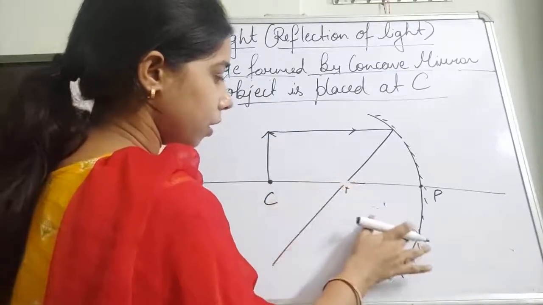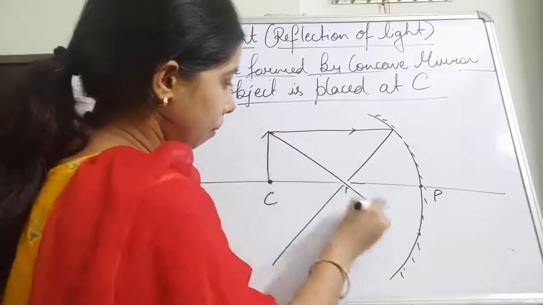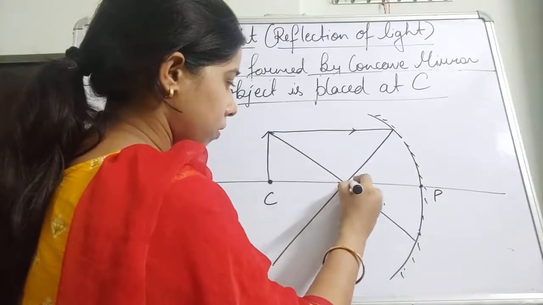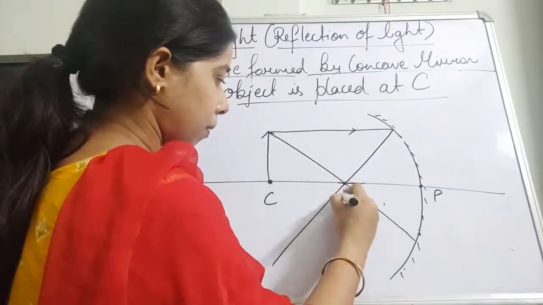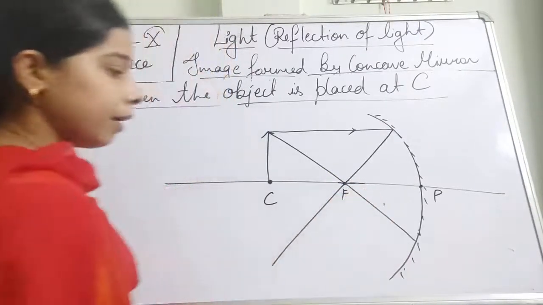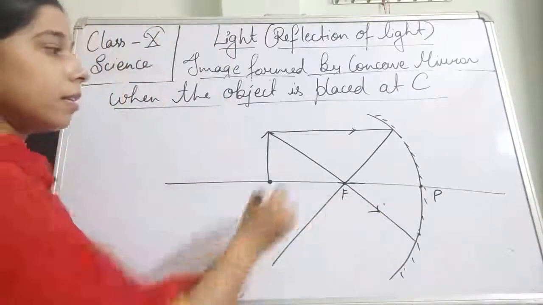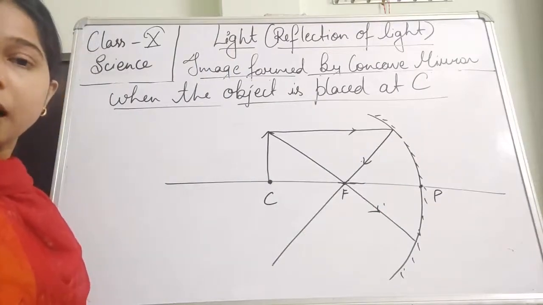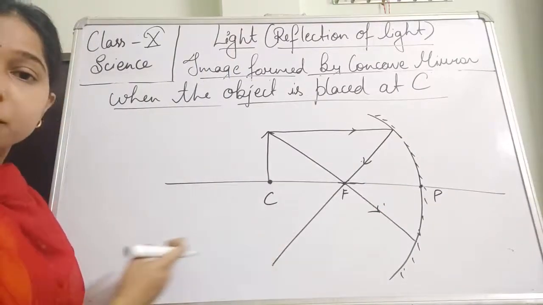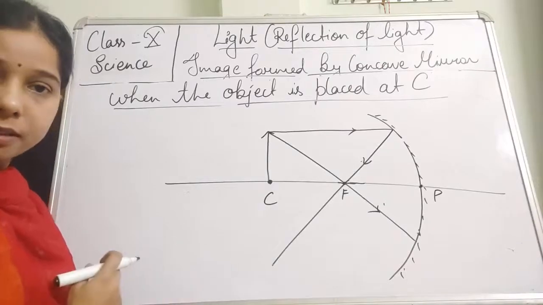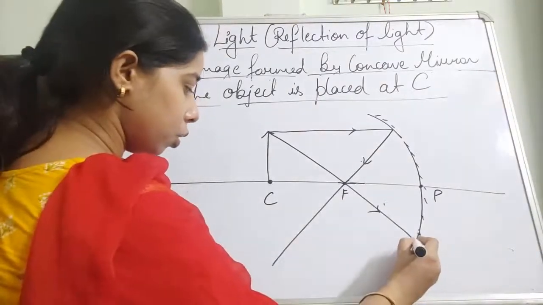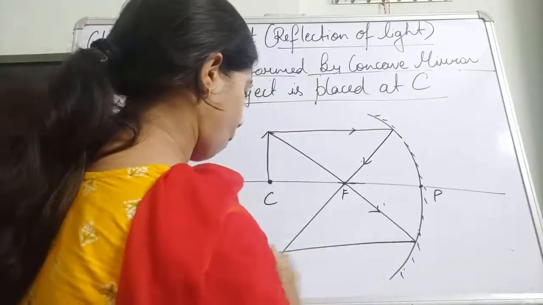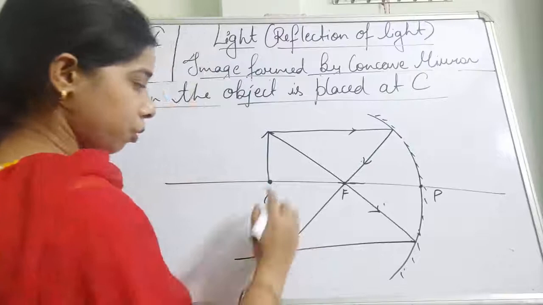Let me draw it again. This is the focus. And it goes through the focus, and you know that after reflection, this will become parallel to the principal axis.